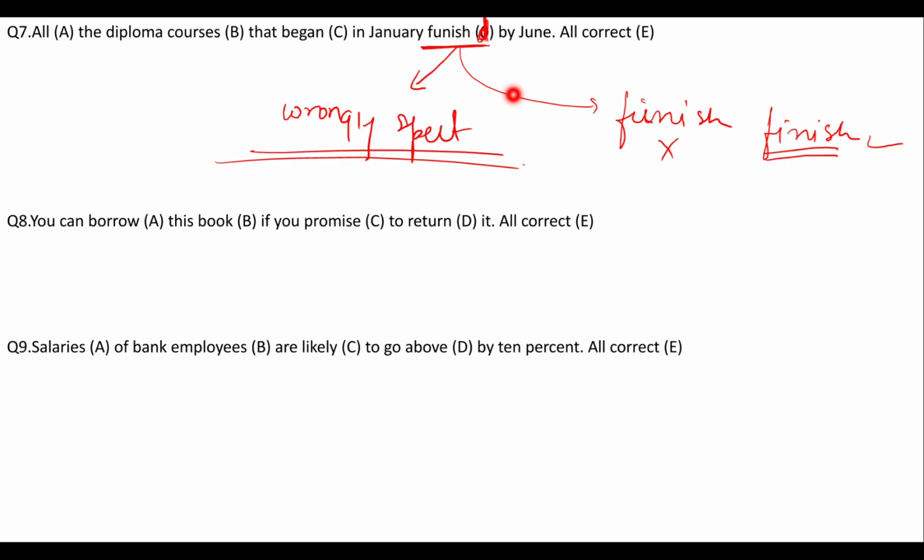You can borrow this book if you promise to return it. All correct. The 4 words that you have to underline here are, first one is borrow, book, if you promise to return it. Okay, so question number 8's right answer. Before finding out the right answer, let us see the spellings. So borrow, book, promise, return, all of the 4 spellings are correct.